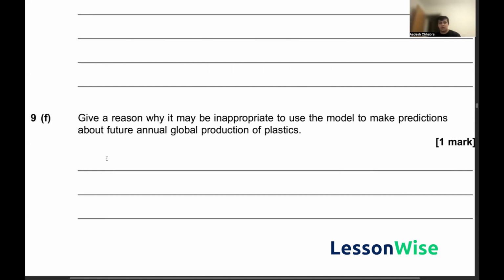So I like to go with the fact that plastic production may decrease in later years. A very simple answer like that may be sufficient. If you want to be on the safer side, give a reason. For example, due to changing demands, and that should be more than enough to yield that 1 mark.